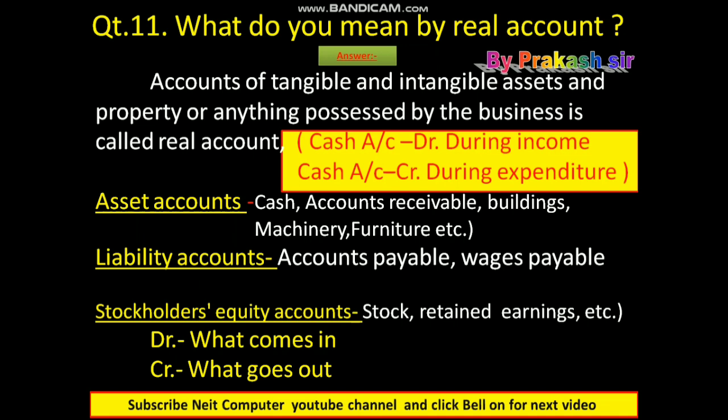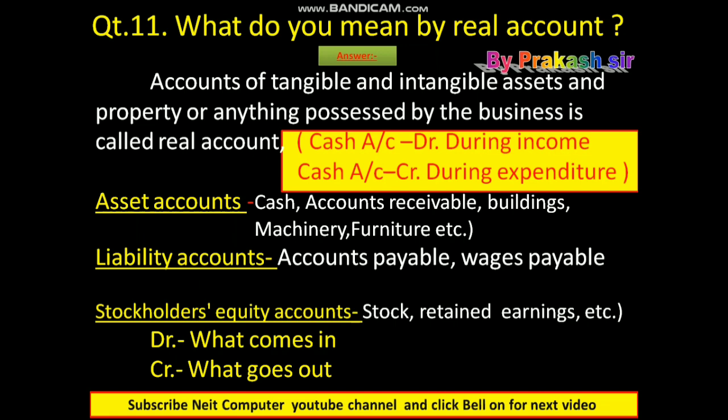Whenever we are investing money from the cash account, at that time cash account becomes a credit. Whenever cash is coming to the cash account, at that time our cash account becomes a debit. This is the system of the firm. Examples of asset accounts are cash, accounts receivable, building, machinery, furniture, etc.